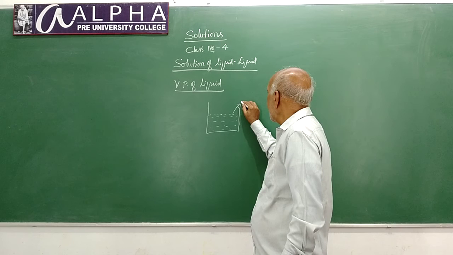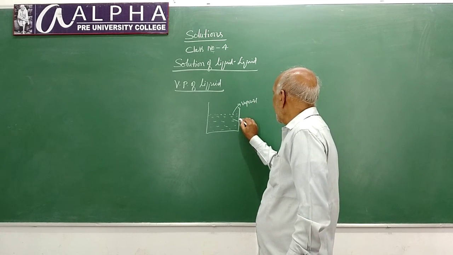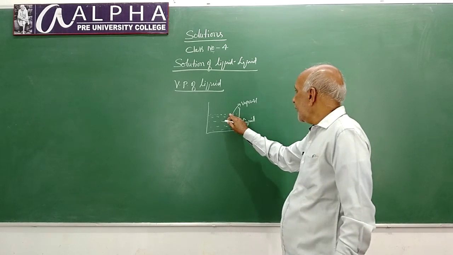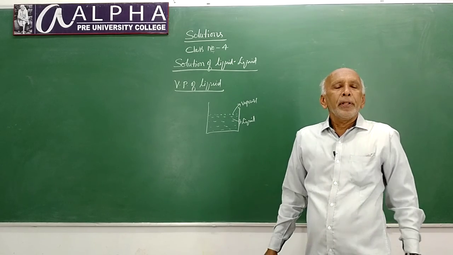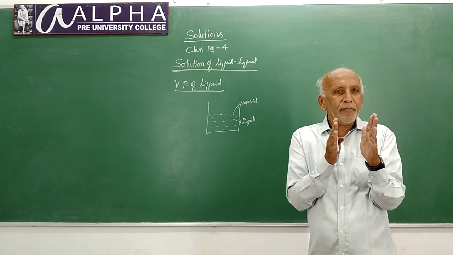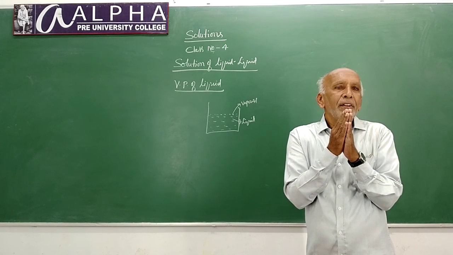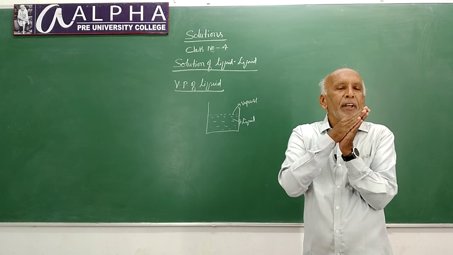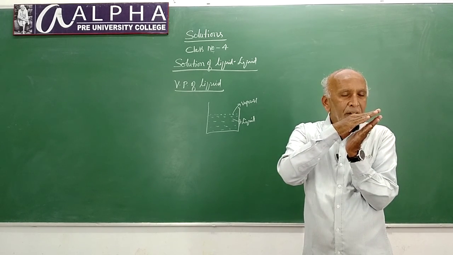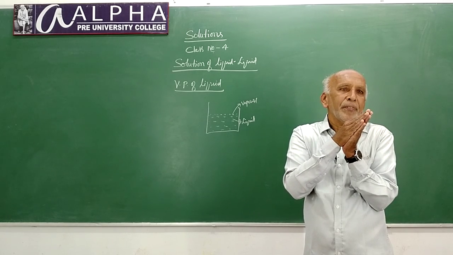Vapors of liquid at the surface, below it, liquid. That means at the surface of a liquid, you can see two phases. One is the liquid phase, another one is its vapor phase. So at the surface there exists an equilibrium state between the vapors of a liquid and liquid form.